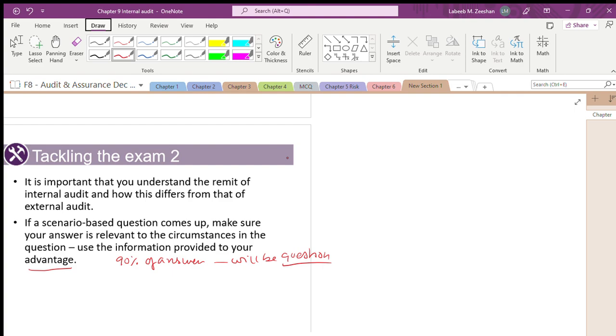You have the scenario. Take all the question papers we have solved. The moment you highlight something, it means you have to get the answer from those things only. That is very simple. This paper is not difficult at all. This is the easiest paper.